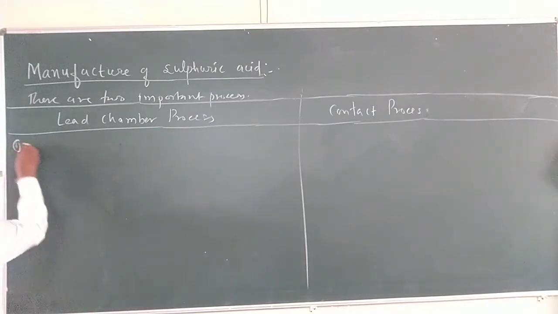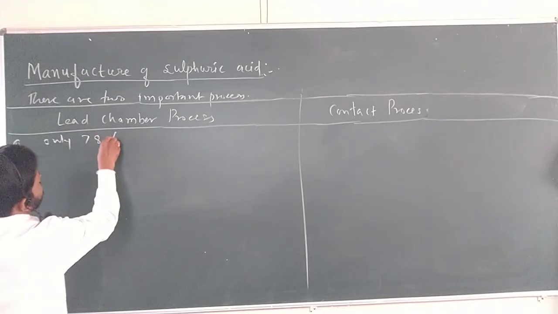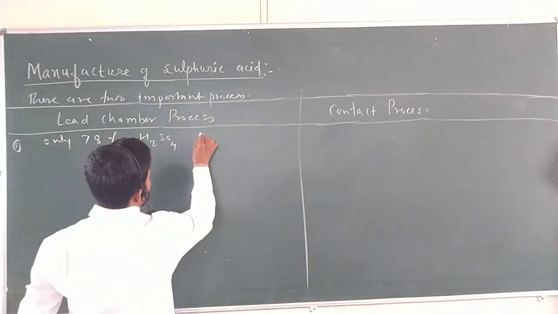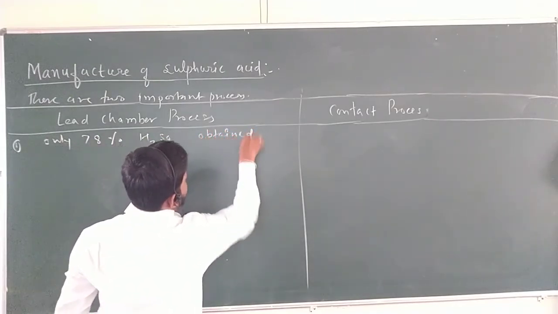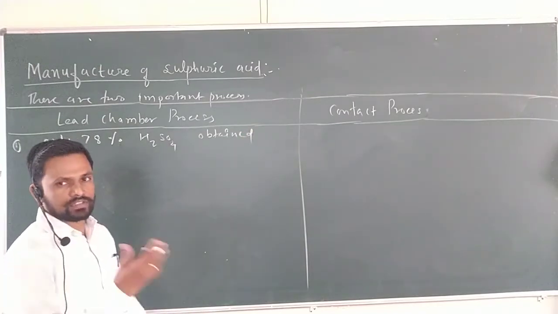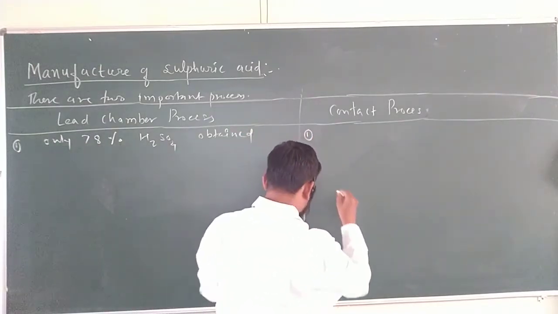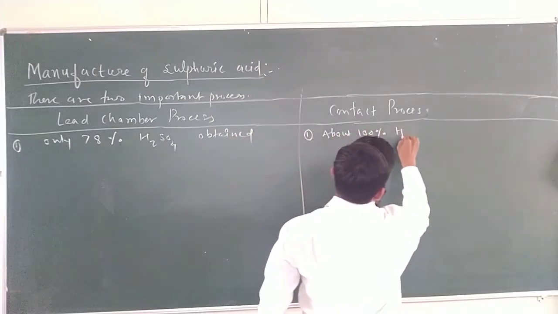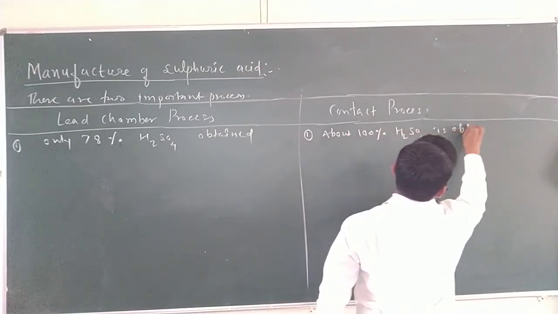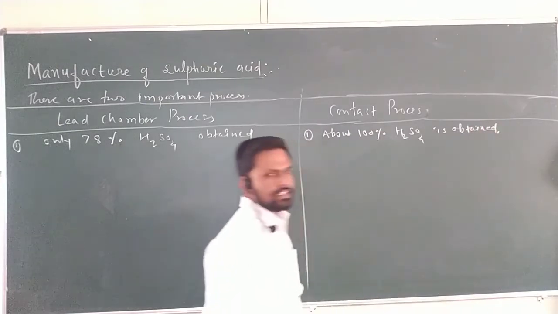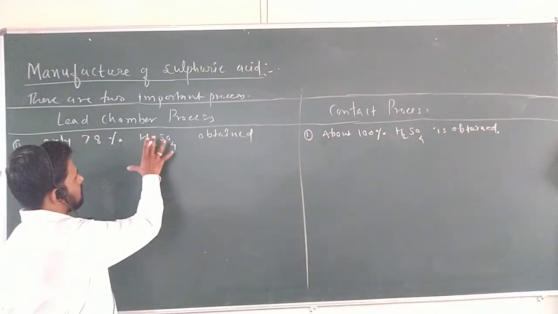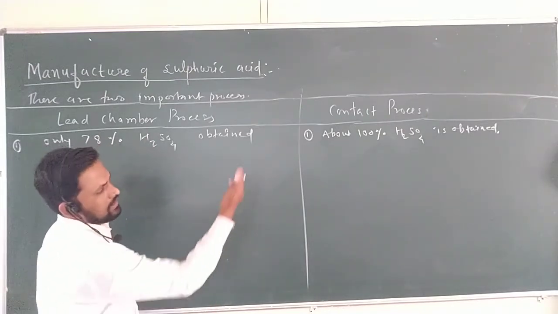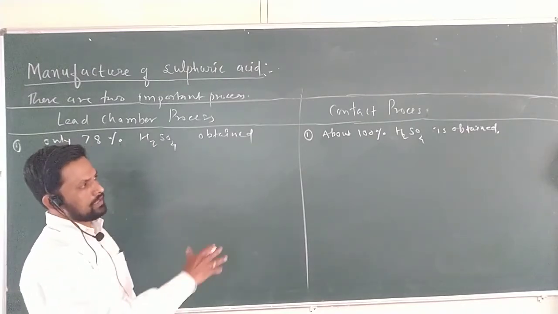Here in the lead chamber process, only 78% of the H2SO4 is obtained after the 3rd step. In the contact process, approximately 100% of H2SO4 is obtained. If you are getting 80% yield in one and 100% yield of the H2SO4 in the other, definitely we choose that one.